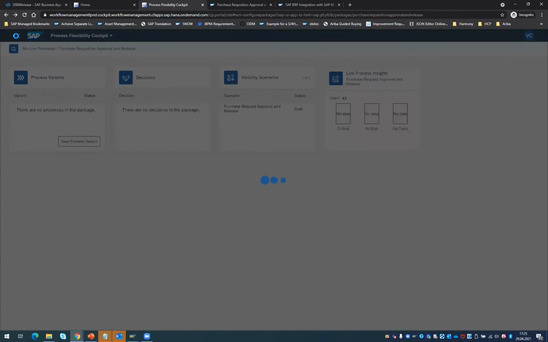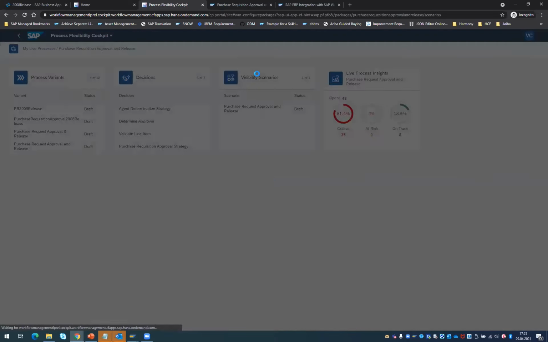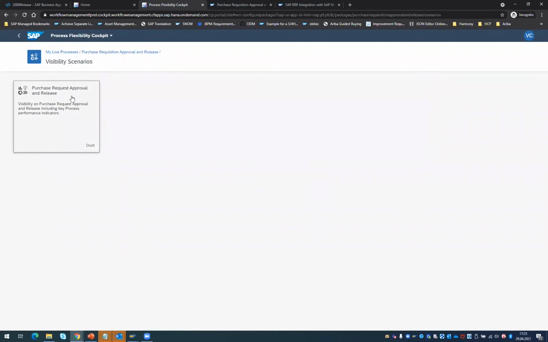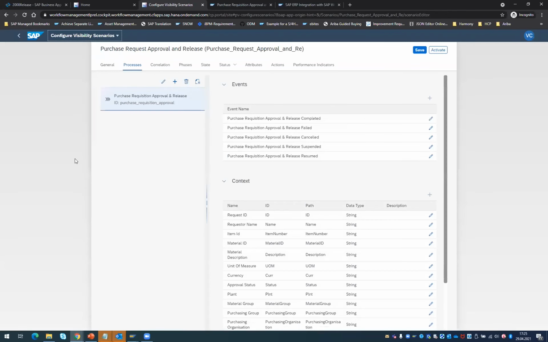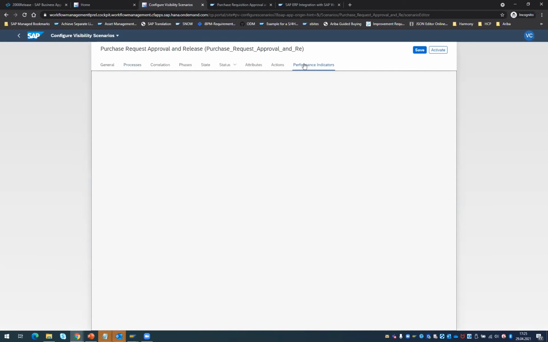All right, so now how do you model this process visibility scenario? It is pretty simple. It's standard content we are offering, but you as a customer or a procurement expert or an LOB expert, you can easily configure this with minimal effort.